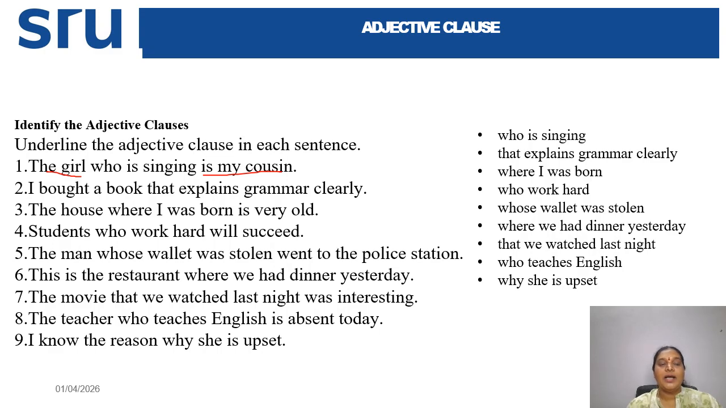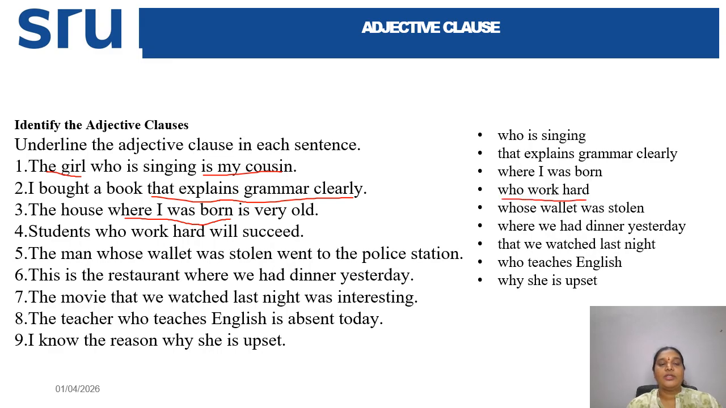And next one is like, I bought a book that explains grammar clearly. So here in this sentence you can say that explains grammar clearly. So which book I bought? I bought a book that explains grammar clearly. So if you see this third sentence, the house where I was born is very old. So here also you can identify where I was born. And next one, students who work hard will succeed. So who will succeed? Who work hard.